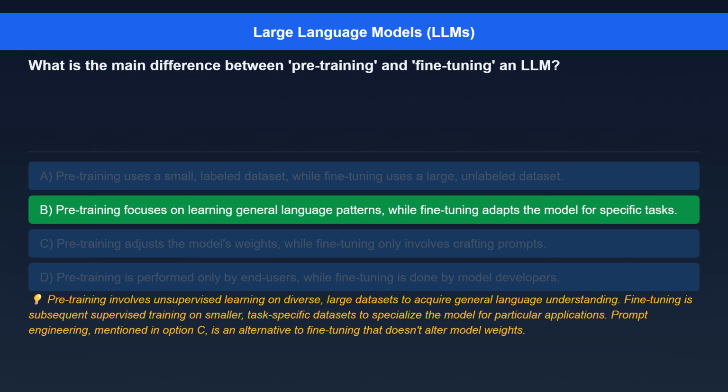The correct answer is pre-training focuses on learning general language patterns, while fine-tuning adapts the model for specific tasks. Here's the explanation. Pre-training involves unsupervised learning on diverse, large datasets to acquire general language understanding. Fine-tuning is subsequent supervised training on smaller, task-specific datasets to specialize the model for particular applications. Prompt engineering, mentioned in option C, is an alternative to fine-tuning that doesn't alter model weights.